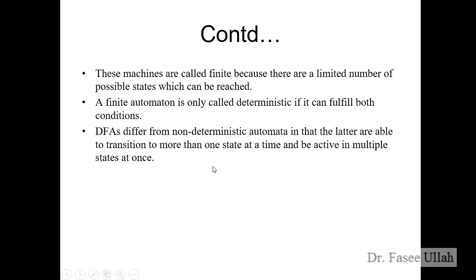Further, DFA differs from non-deterministic automata in that the latter are able to transition to more than one state at a time and can be active in multiple states as well. So what does it mean over here? It's showing the differences between the DFA and NFA. NFA can execute many or multiple states, as I mentioned before in the previous lecture.